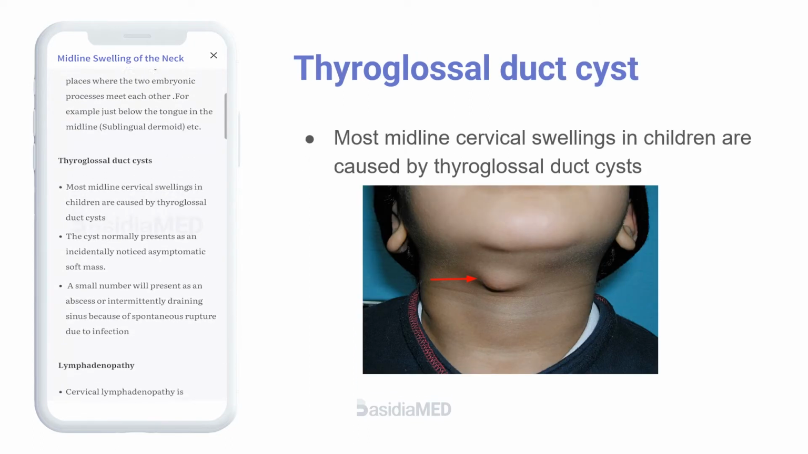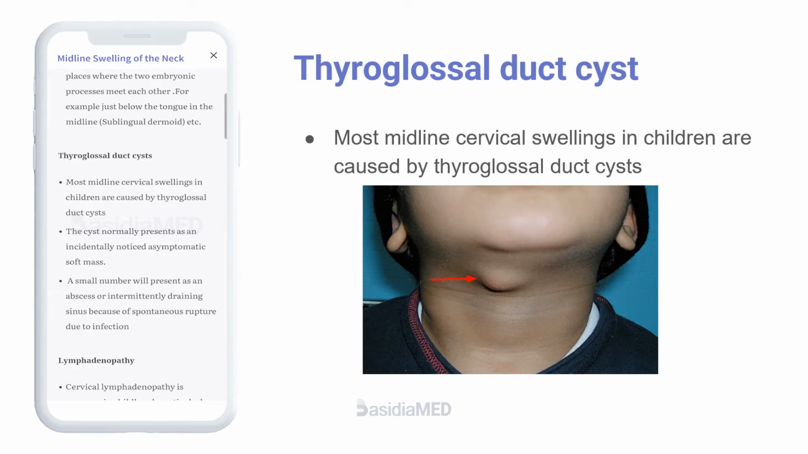Most midline cervical swellings in children are caused by thyroglossal duct cysts. The cyst normally presents as an incidentally noticed, asymptomatic soft mass. A small number will present as an abscess or intermittently draining sinus because of spontaneous rupture due to infection.